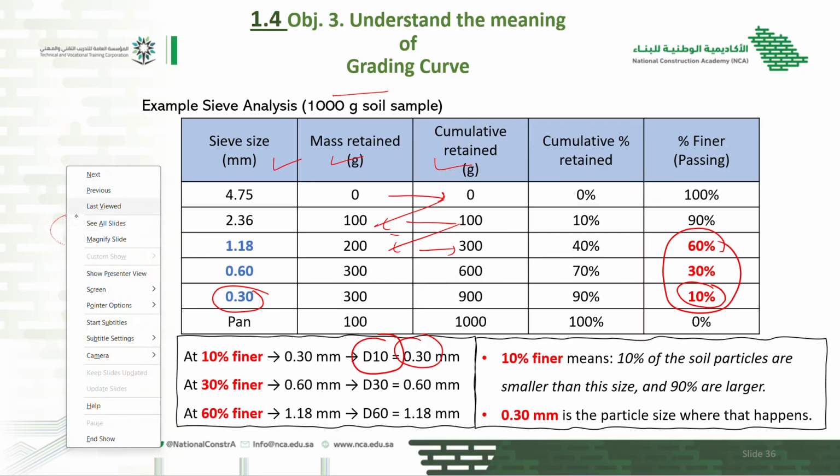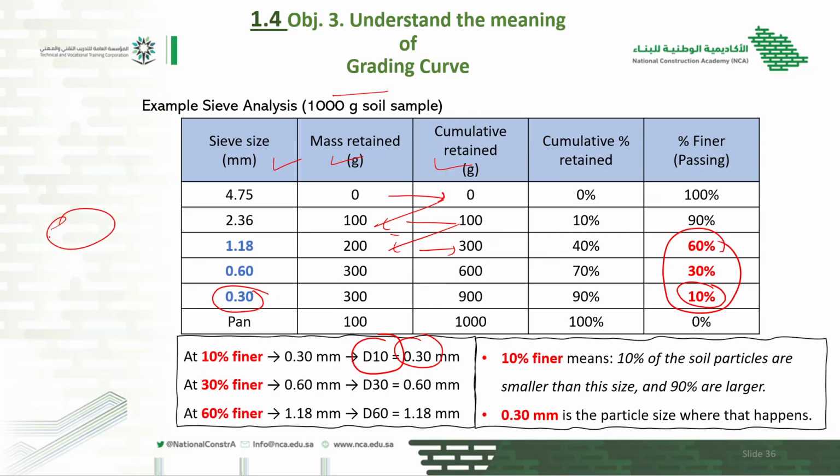Let me clarify. For example, this is sieve number 0.30. When I put 100 gram here, through sieve 0.30, 10 gram is passed. So the 10 gram is equal to 0.30 or less than 0.30.